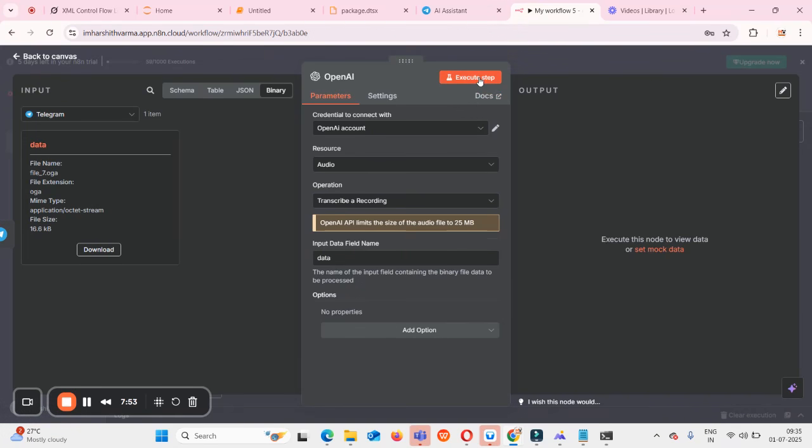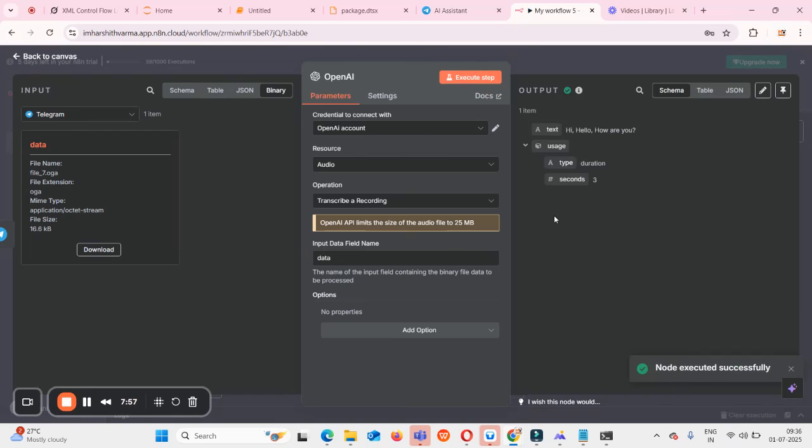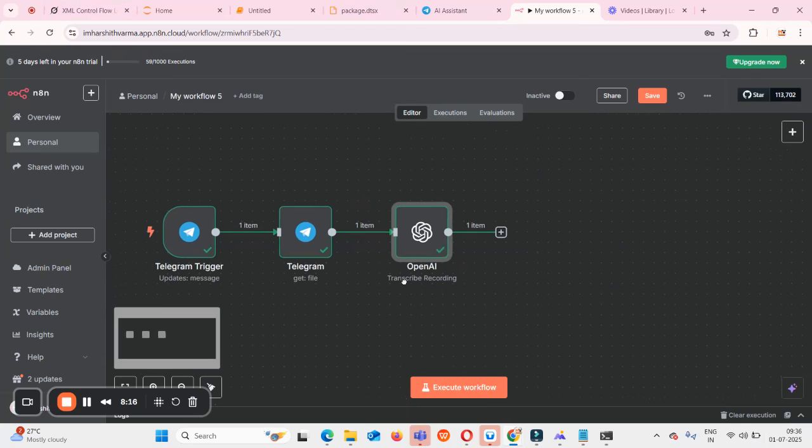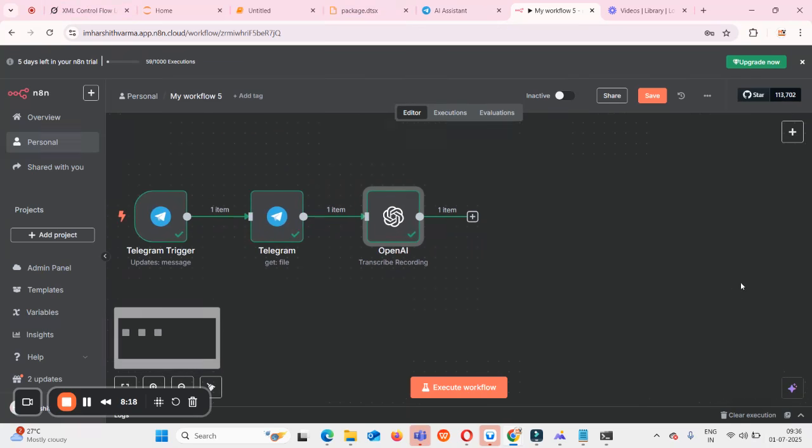If I click on execute step, you can see that my audio will be transcribed. Here you can see, right? Hi, hello, how are you? This is the message which I told through my Telegram bot audio message, so that has been transcribed. Now we got a transcribed message. Our task now is analyzing that transcribed message, passing it to the LLM and getting the result. So for that, I'll add another step.